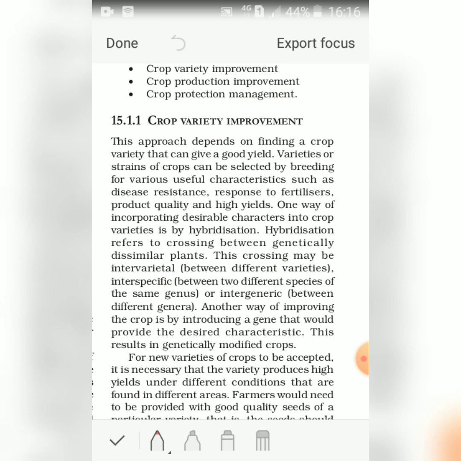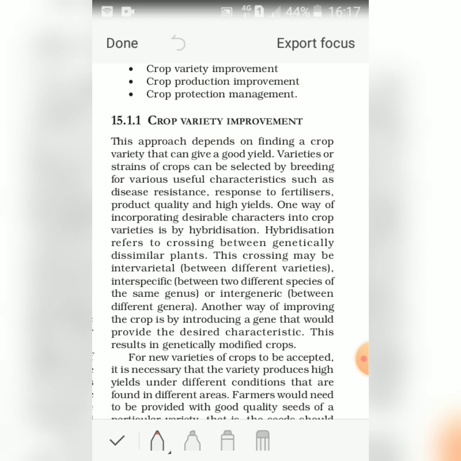For new varieties of crops to be accepted, it is necessary that the variety produces high yields under different conditions that are found in different areas. This is also adaptability of the plant in different areas. All the places do not have the same type of climatic conditions or the soil texture or the availability of water. So in that case, if it is adapted to different climatic conditions, certainly these seeds can be used